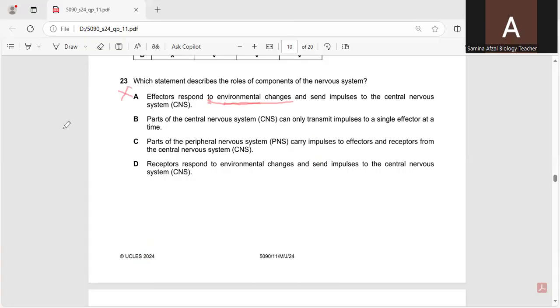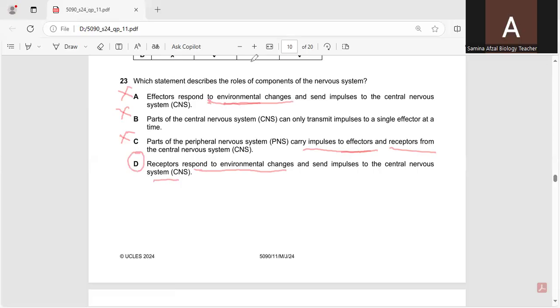Parts of the central nervous system can only transmit impulses to a single effector at a time. Again, not a correct option. Parts of the peripheral nervous system carry impulses to effectors and receptors. They carry the information towards the effectors, not towards the receptors. So again, the sequence is not correct. Receptors respond to environmental changes. Yes, receptors detect the stimulus and send impulses to the central nervous system. So D is the correct option.